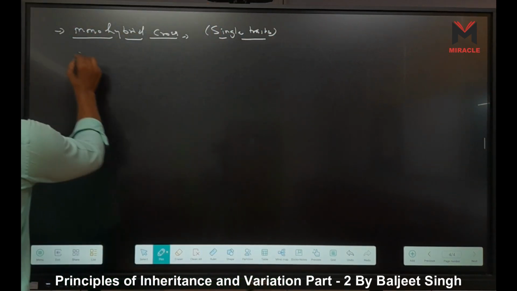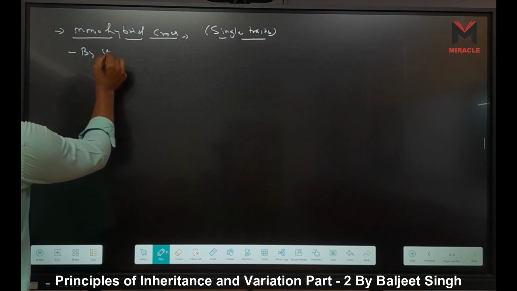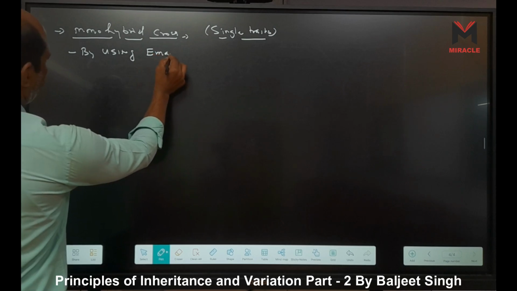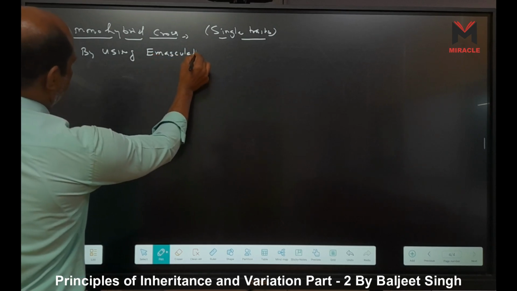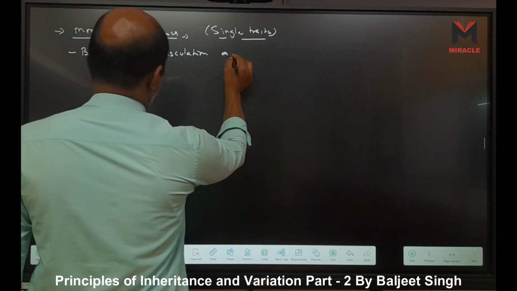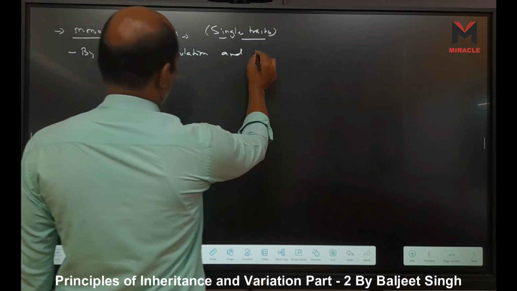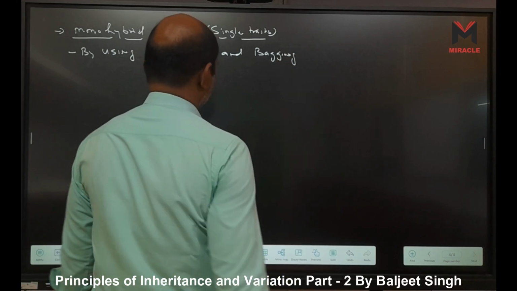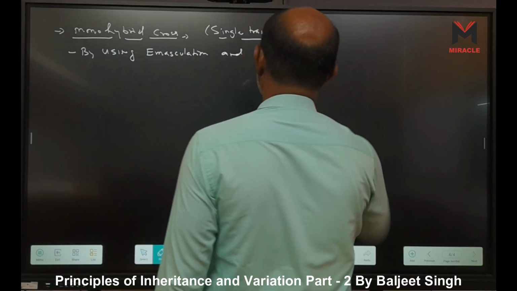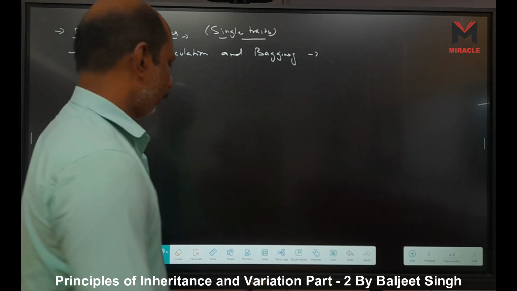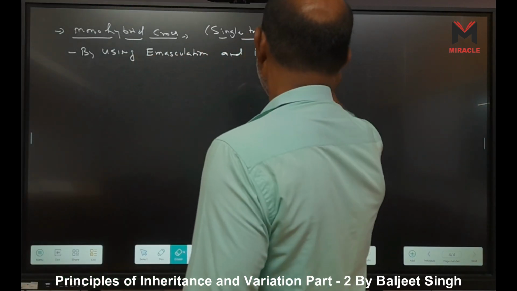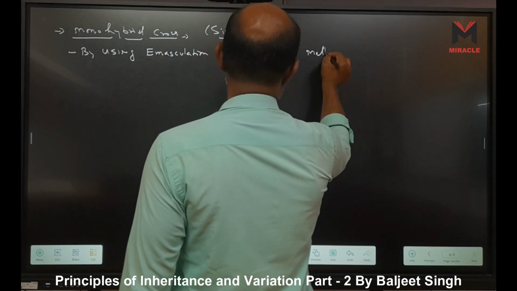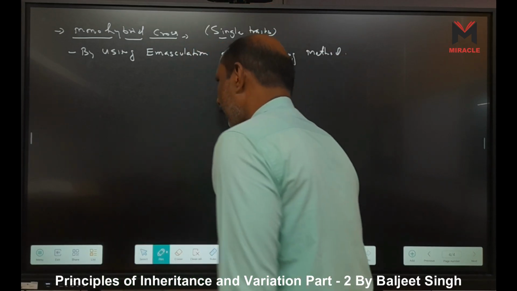By using emasculation and bagging method.